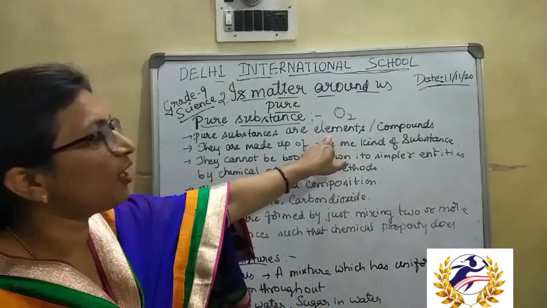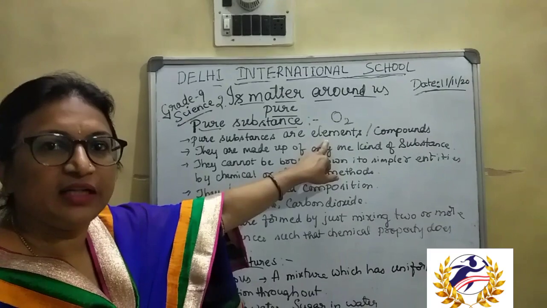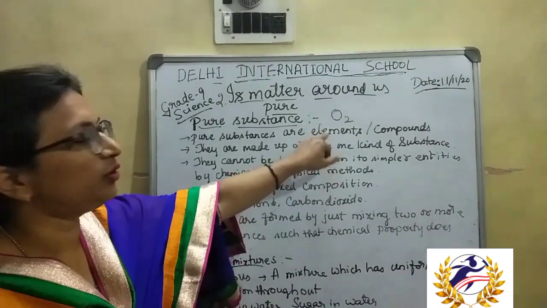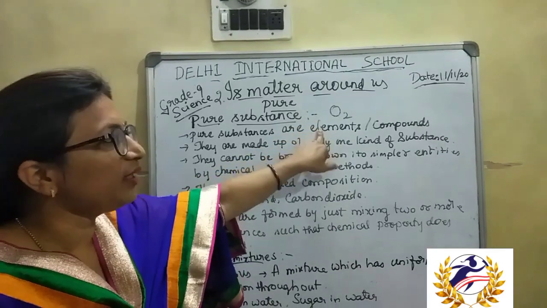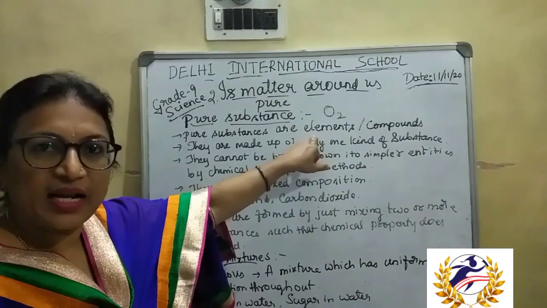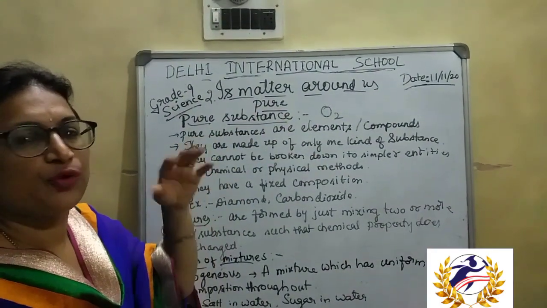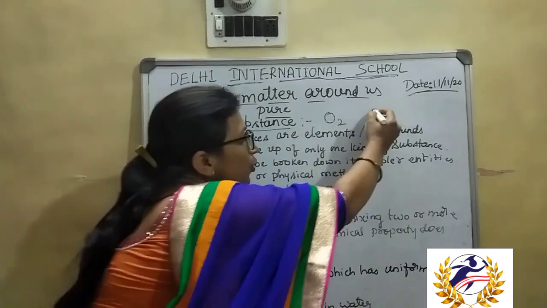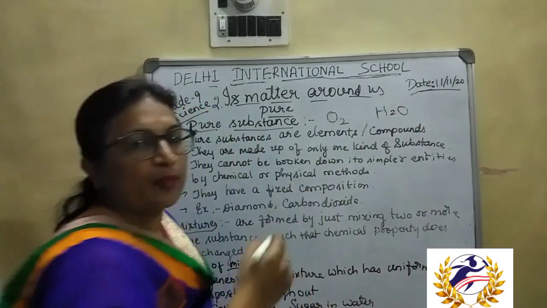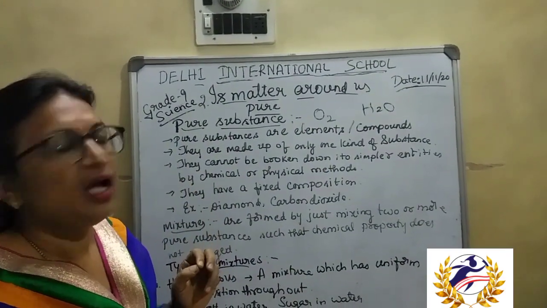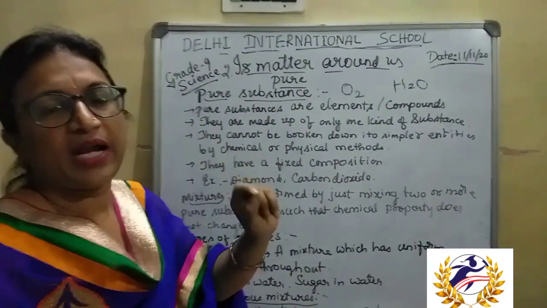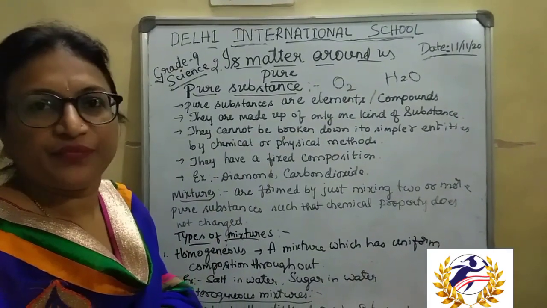Those kinds of pure substances present in nature are called elements or compounds. For example, water and carbon dioxide are made up of two or more different types of atoms, but they cannot be separated by just physical methods, isn't it?